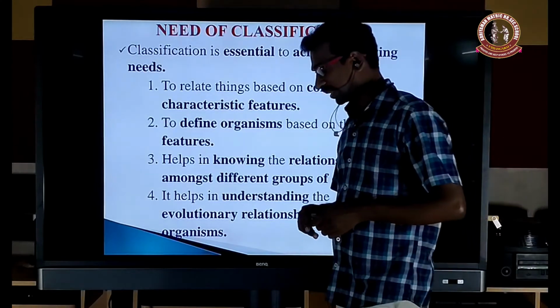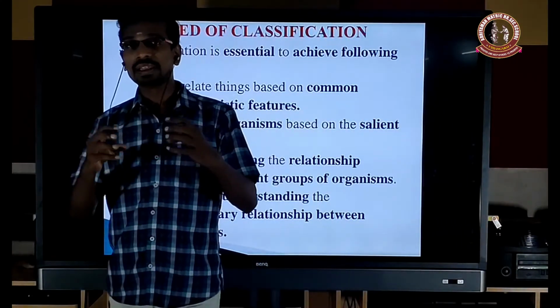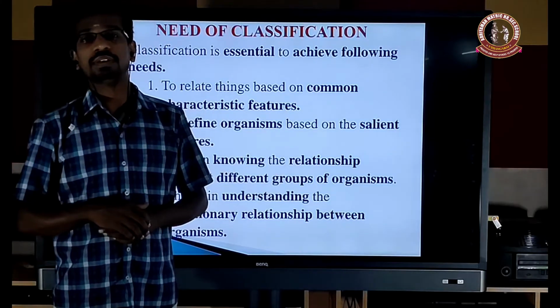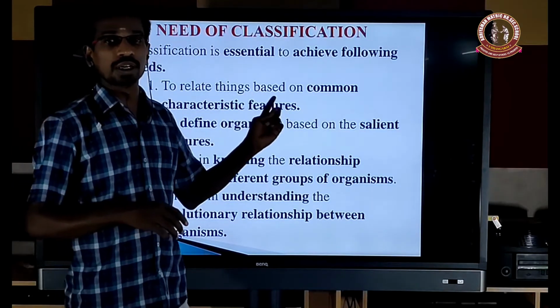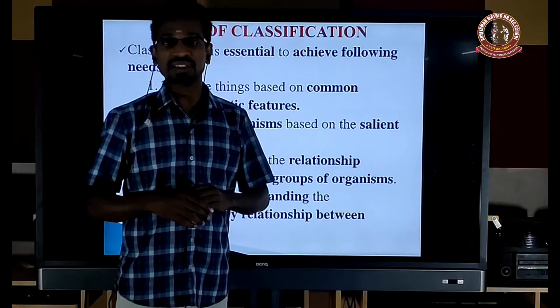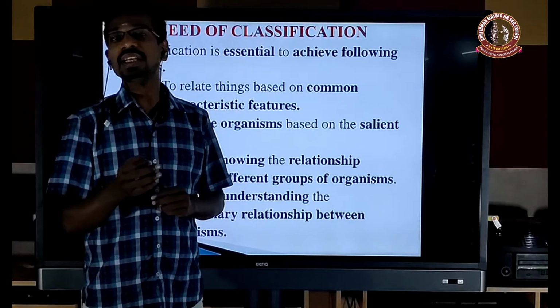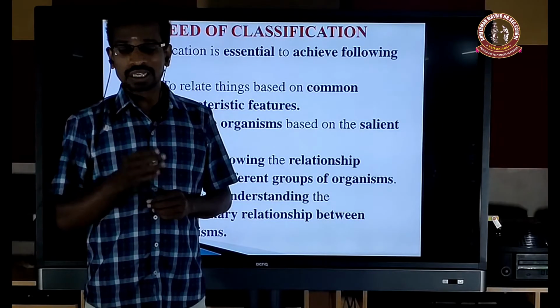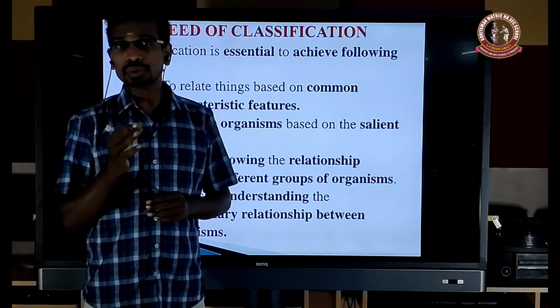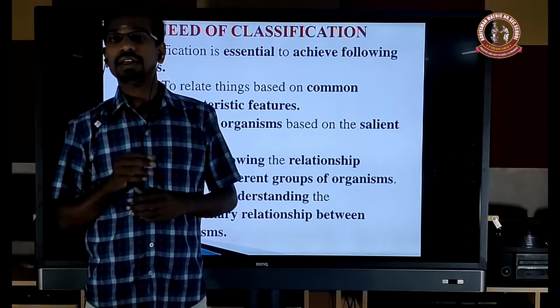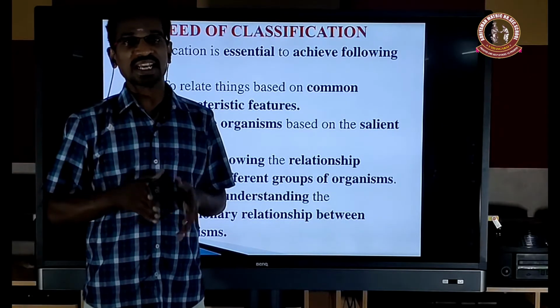Why do we need classification? Because millions of plants and animals are present on the earth. Without the knowledge of classification or taxonomy, we can't study even a single organism. So classification acts as a tool to study living organisms based on some criteria. That's why we need a classification.